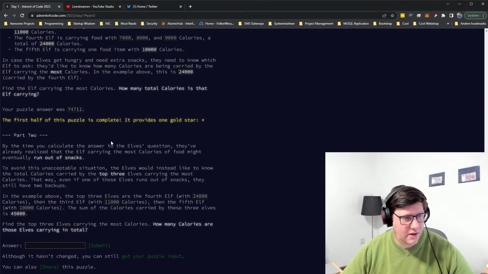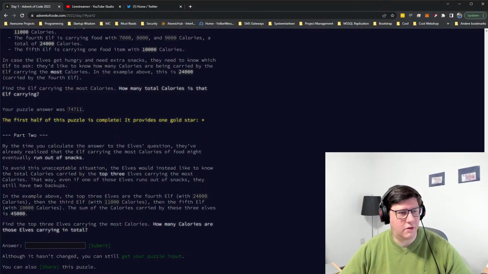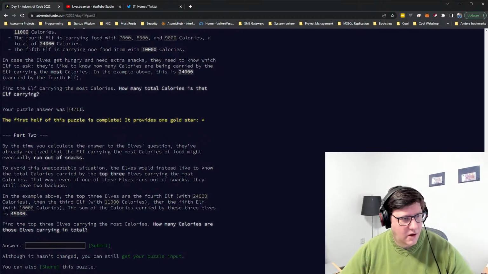By the end you calculate the answer to the elves' question, they've already realized that the elf carrying the most calories of food might eventually run out of snacks. To avoid this unacceptable situation, the elves would instead like to know the total calories carried by the top 3 elves carrying the most calories. That way, even if one of those elves runs out of snacks, they still have 2 backups. In the example above, the sum of the calories carried by the 3 elves is that. Find the top 3 elves carrying the most calories. How much are they carrying in total?